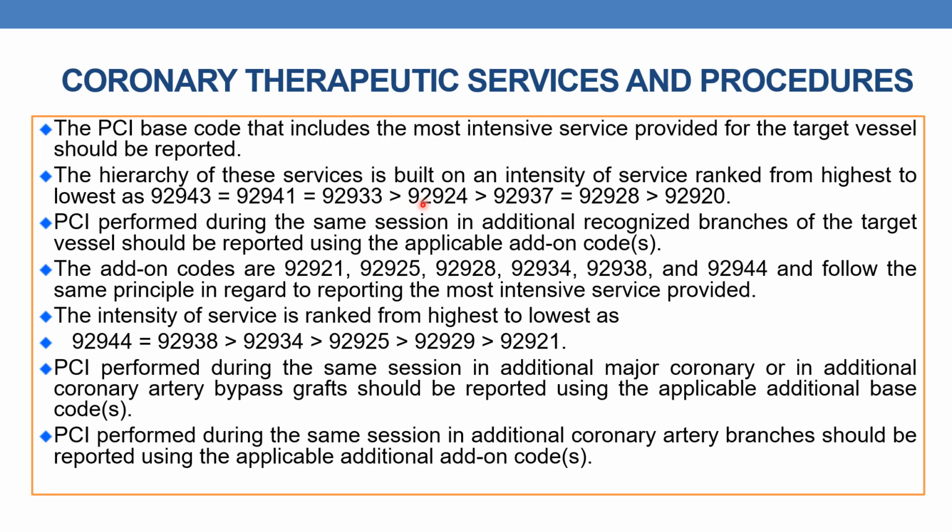Next, lower than 92933 is 92924. Still lower than that are 92937 and 92928, which are both equal. And finally, the lowest intensity service is 92920. Highest is 92943, lowest is 92920.